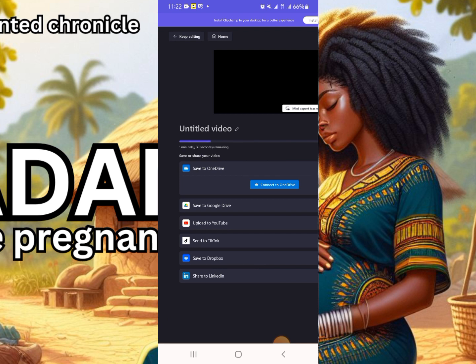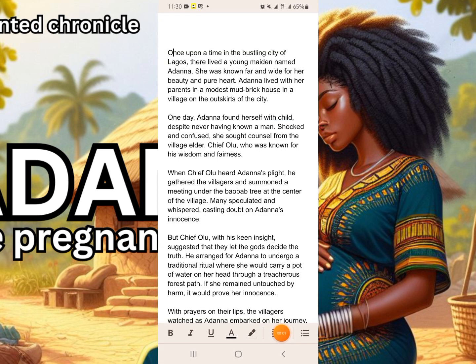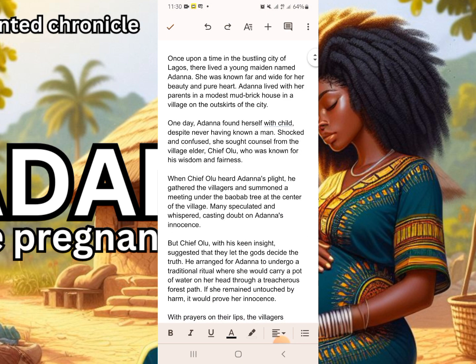And with that, we've come to the end of generating audio for our story. So what we'll do next is to go generate our images, and then we'll compile everything together on CapCut to give us a full story. So after generating our storyline and audio for our movie, what we'll do next is generate our images for the videos. And for that, we'll go back to our notepad for the stories that we pasted there.